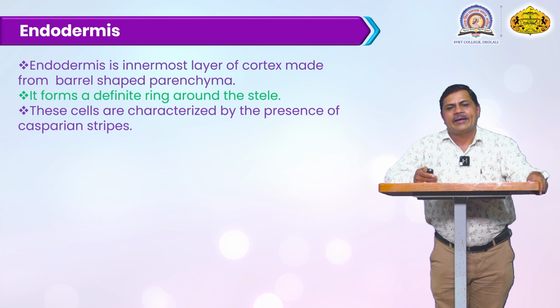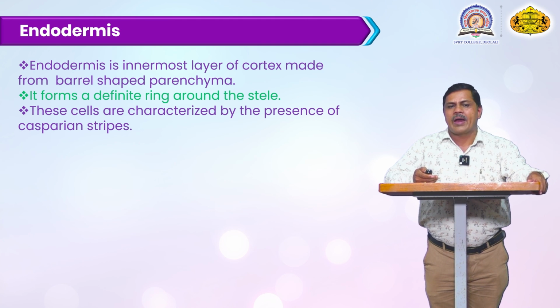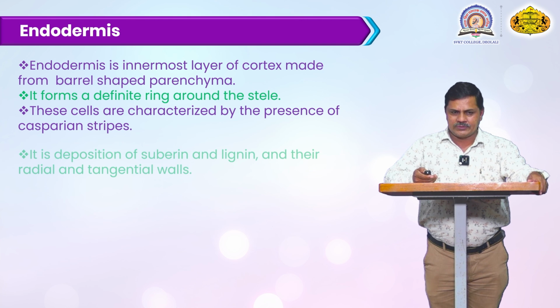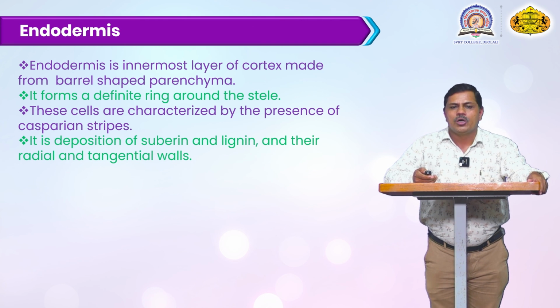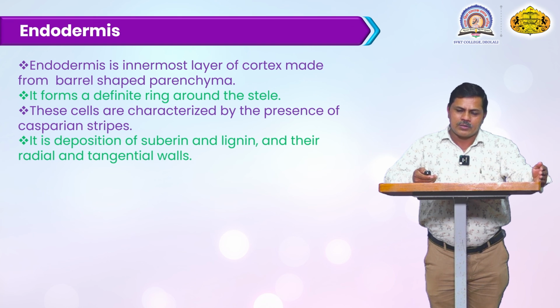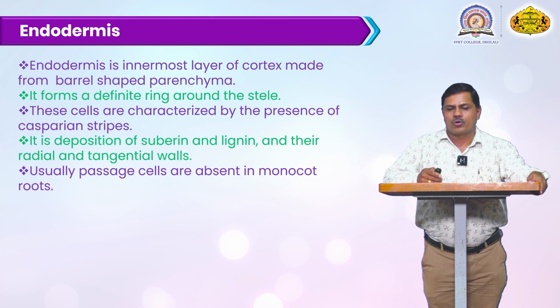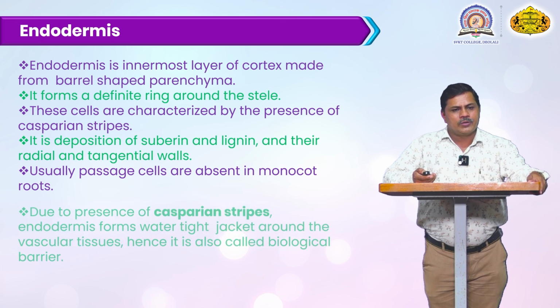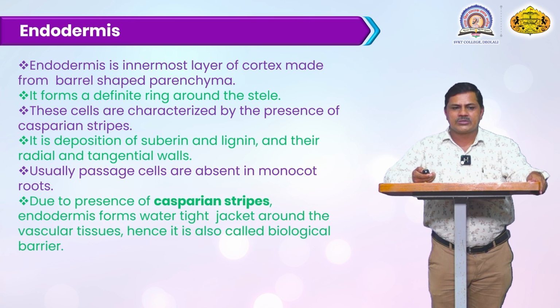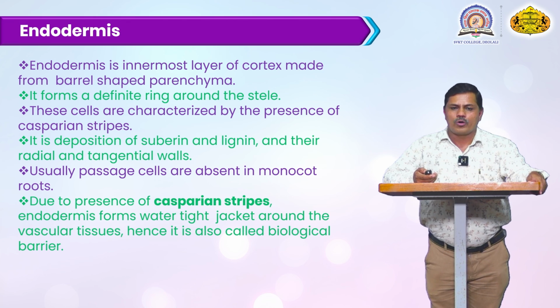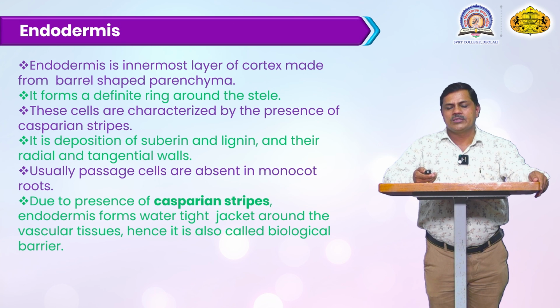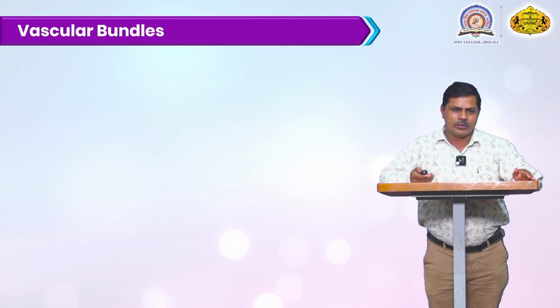These cells are characterized by the presence of Casparian strip bands inside the endodermal cell. It is a deposition of suberin and lignin, present on the radial and tangential walls. Usually passage cells are absent in a monocotyledon root, but in dicotyledons they are present. Due to the presence of the Casparian strip, the endodermis forms a watertight jacket around the vascular tissue. Hence, it is also called a biological barrier. They store water molecules inside.